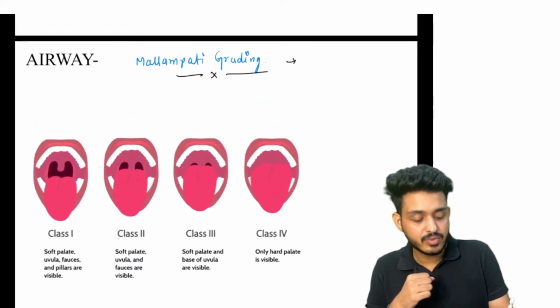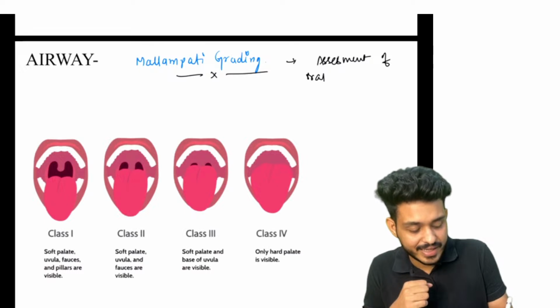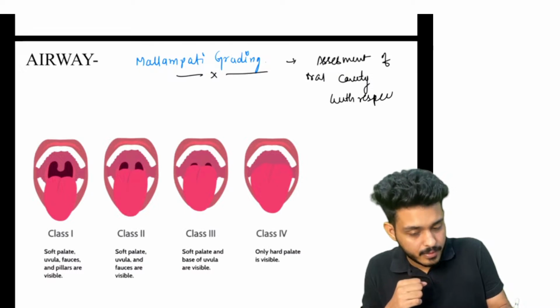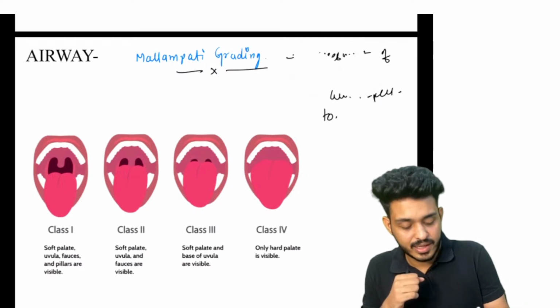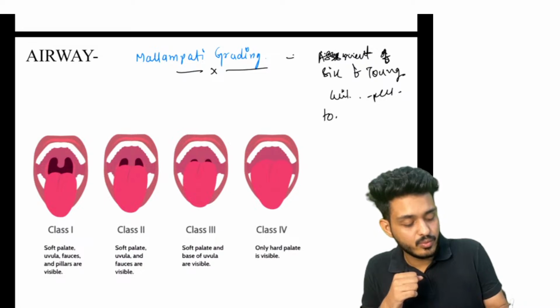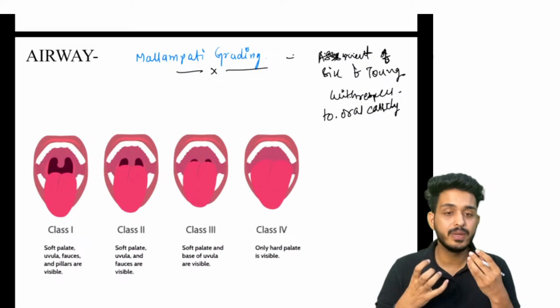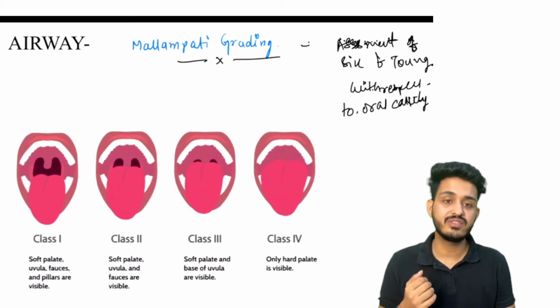Mallampati grading is for the assessment of the size of the tongue with respect to the oral cavity. So it will be telling us about the size of the tongue. If someone is having a big tongue, what will happen? The glottic opening will not be visible and he will be having a difficult intubation.